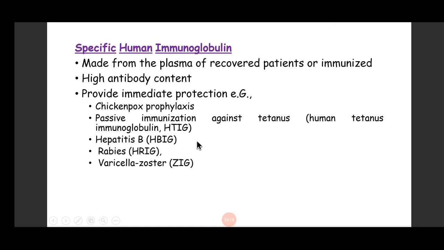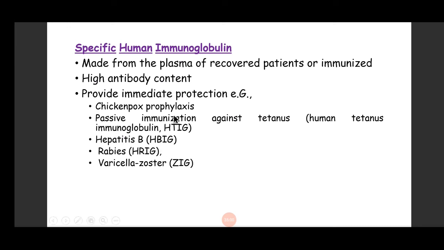The second type of passive immunization is specific human immunoglobulins. These are made from the plasma of a recovered patient or immunized patient, and they have a very high antibody content, and they provide immediate protection. For example, chickenpox prophylaxis, passive immunization against tetanus immunoglobulins, or hepatitis B, rabies, or varicella zoster virus.